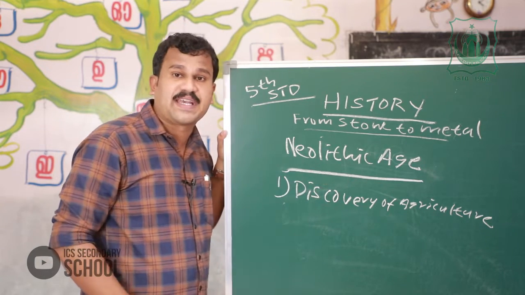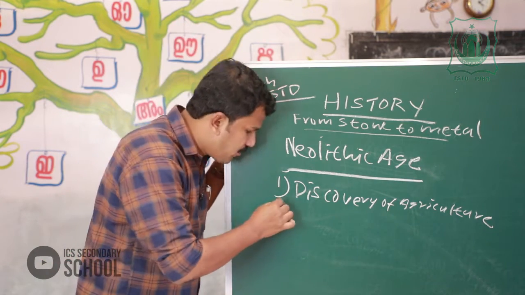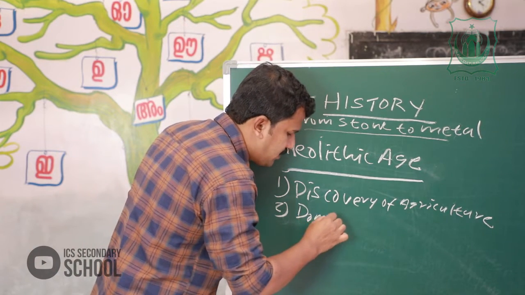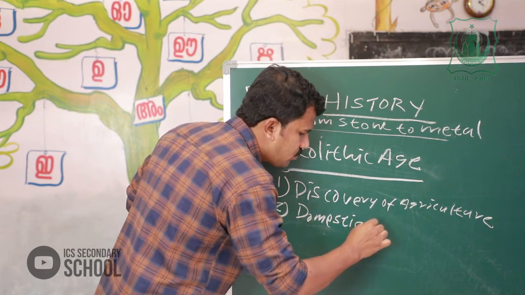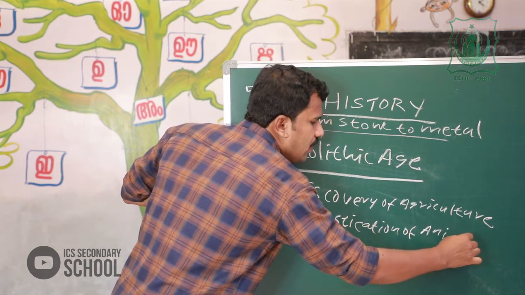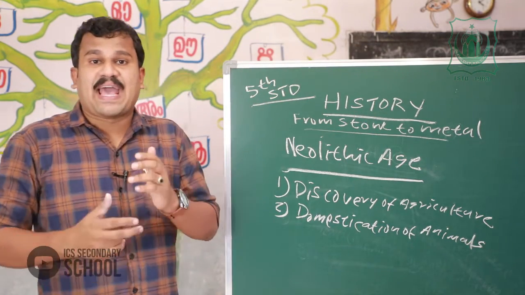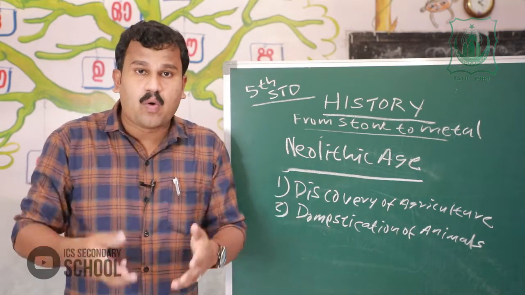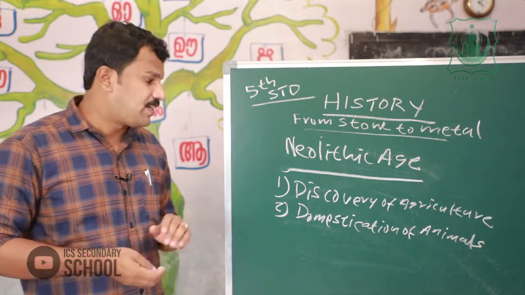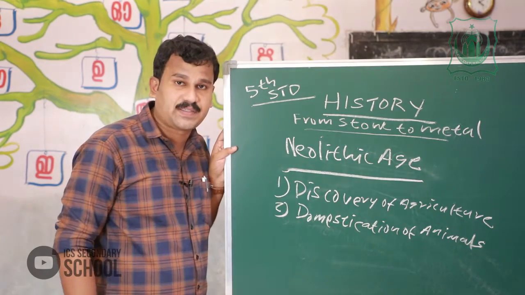Discovery of agriculture was a great achievement of Neolithic man. Second one, domestication of animals. Neolithic man tamed dogs, cows, horses, goats.